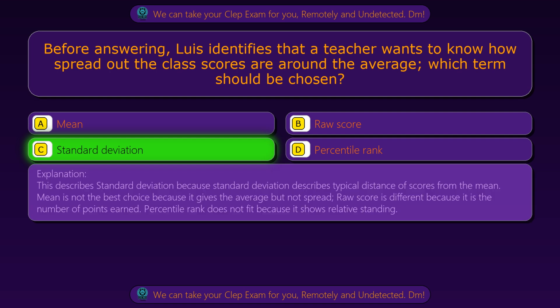This describes standard deviation because standard deviation describes typical distance of scores from the mean. Mean is not the best choice because it gives the average but not spread. Raw score is different because it is the number of points earned. Percentile rank does not fit because it shows relative standing.